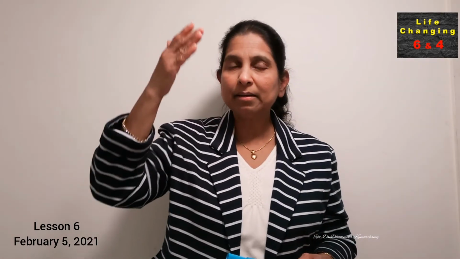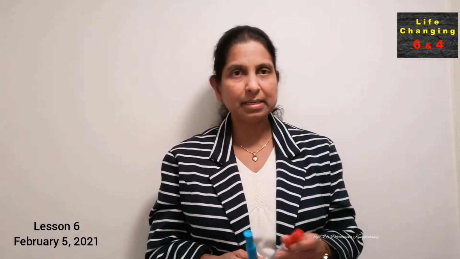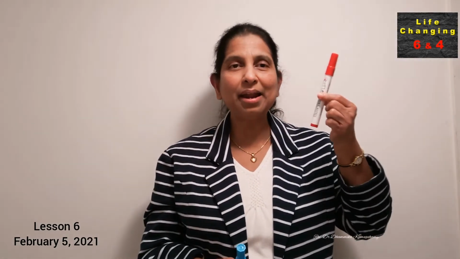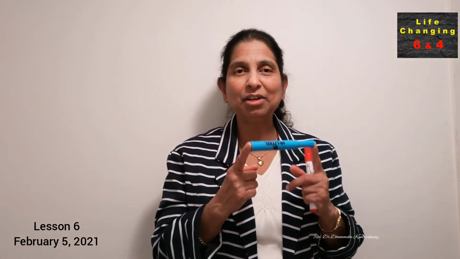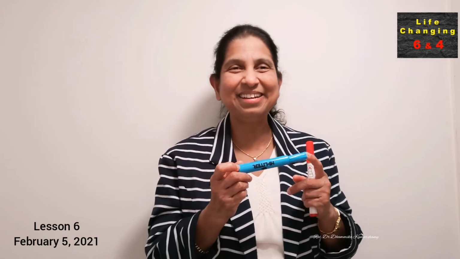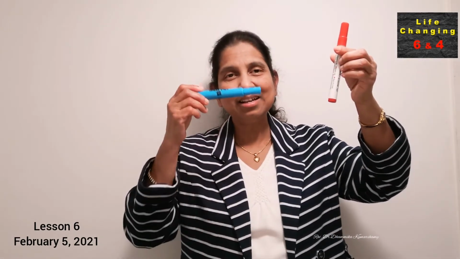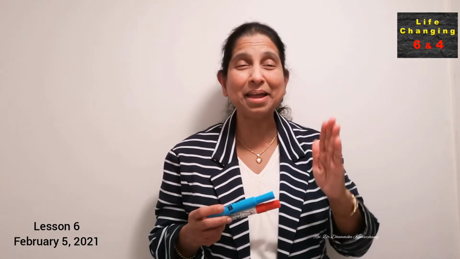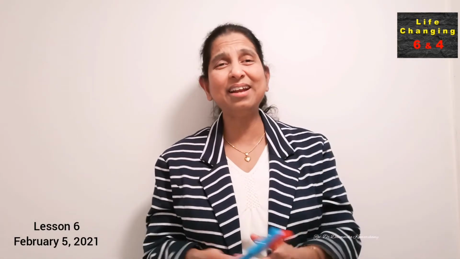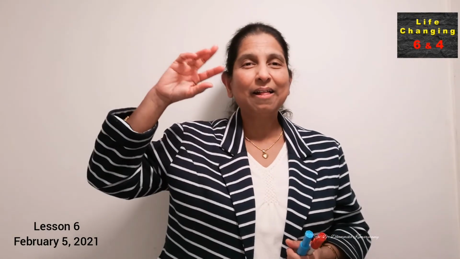Now, the first 4 commandments are between God and man, and the next 6 are between man and man. So now we can divide it into 4 and 6, based on who the two parties are. This covenant is between which parties? God and man, man and man. Based on that, we divided it into 2 parts: the first part is 4 commandments, and the second part is 6 commandments.